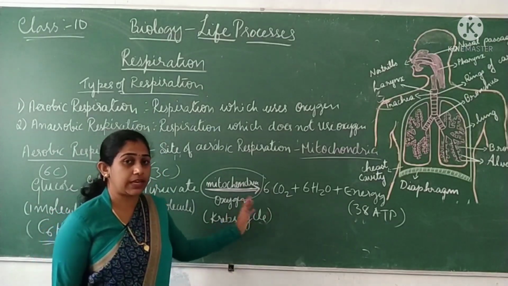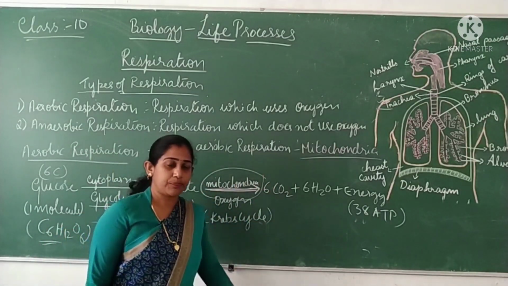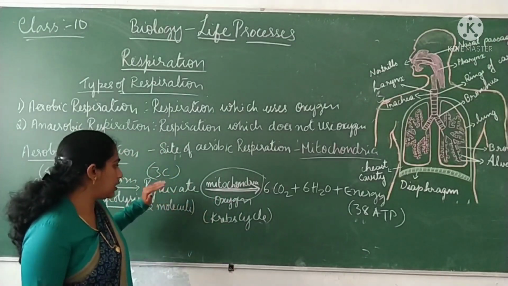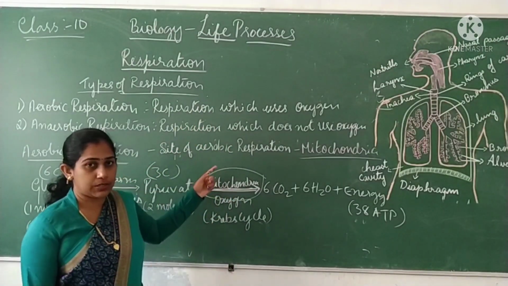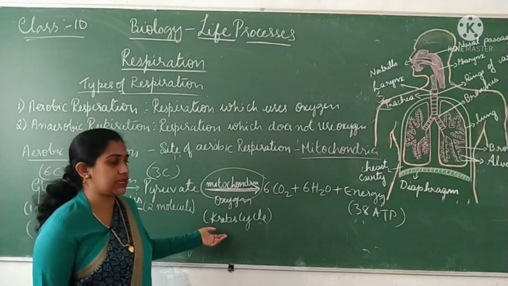So why it's called Krebs cycle means it doesn't happen in a single step. When you go to higher class, you're going to learn about that. It happens in a series of steps. So it will be in the cyclic form. So it's called as Krebs cycle.